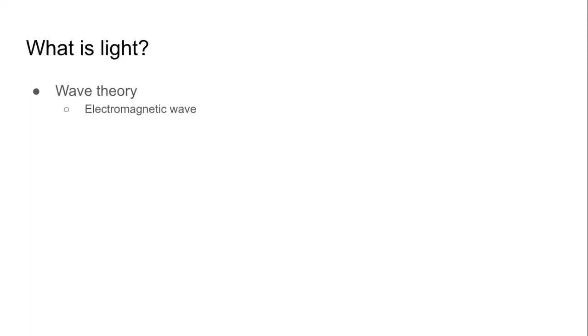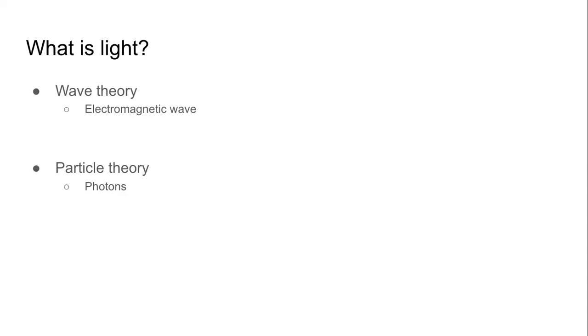But this is not complete. There is another theory of light, which is called the particle theory of light. And this particle theory says that light consists of particles which are called photons. So there are two theories. One theory says that light is a wave. Another theory says light is a particle.